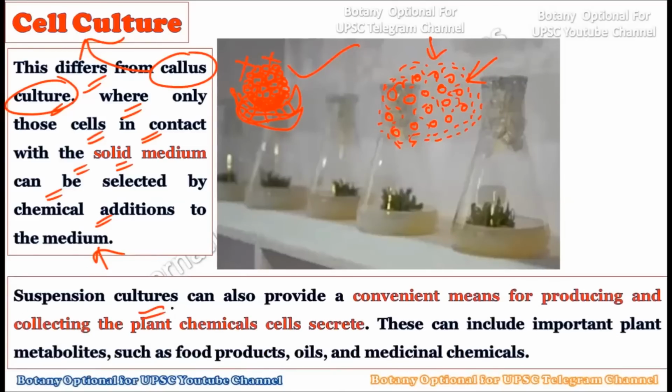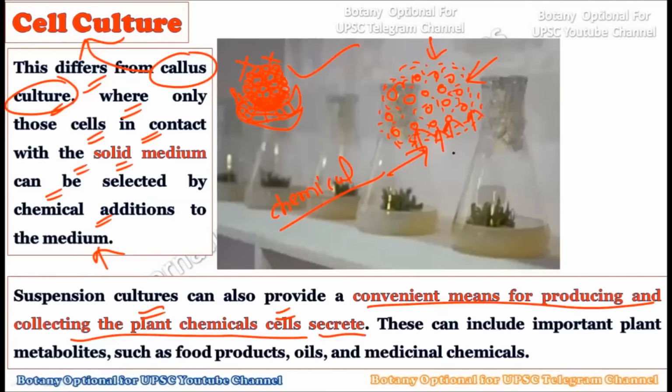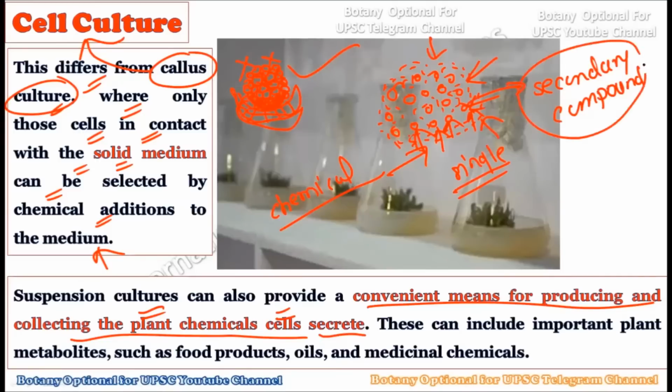Now see, suspension cultures can also provide a convenient means of producing and collecting the chemicals plants secrete. This is the second major advantage of cell culture: we can extract the chemicals which are secreted by these individual cells. Whatever chemicals are secreted by these individual cells can be extracted from the single cell culture. That is, if you provide any environmental stress to these individual cells, and in response they produce certain kinds of secondary compounds, these secondary compounds can be extracted, and as you know, many secondary metabolites are useful in our medicinal industry, right?